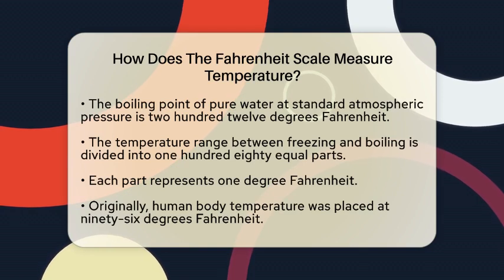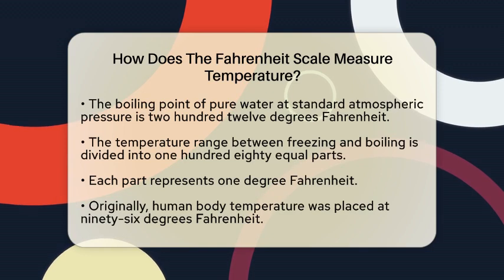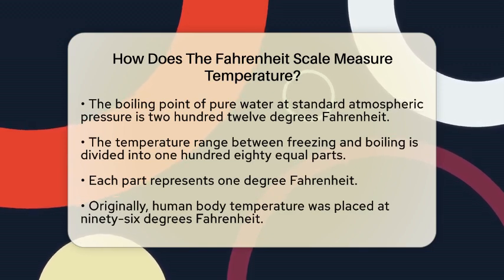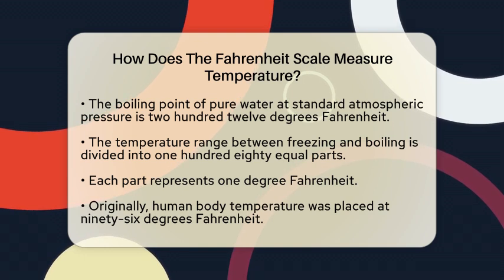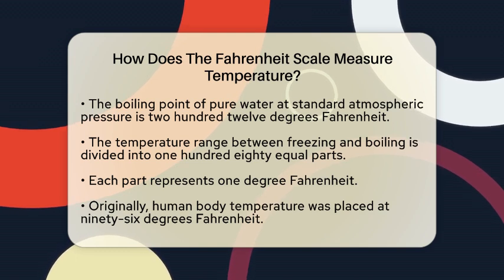The boiling point of pure water at standard atmospheric pressure is set at 212 degrees Fahrenheit. Between these 2 points, the temperature range is divided into 180 equal parts. Each of these parts represents 1 degree Fahrenheit. So, the difference between the freezing and boiling points of water is split into 180 increments.